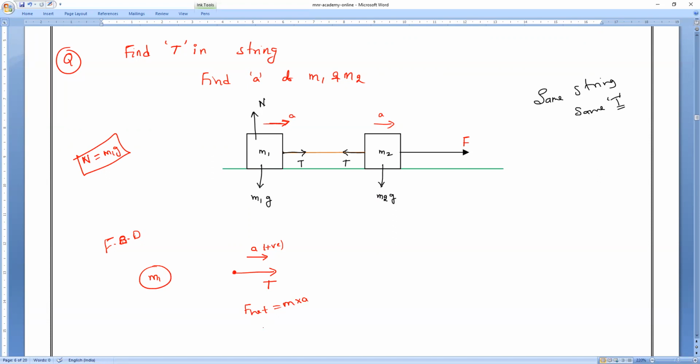That is F net, only T. We can say tension. Yeah, tension. So tension T is equal to how much? M1 into A. Am I right or wrong, everybody? Yes, sir.